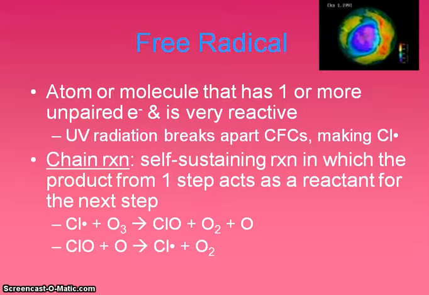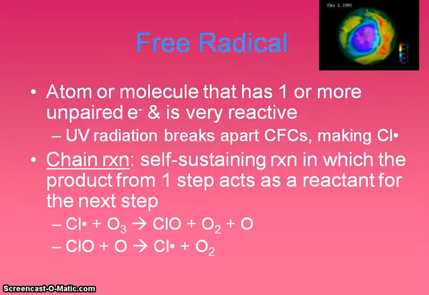So for the actual chemistry behind that, you need to know what a free radical is. A free radical is an atom, or it can be a molecule, that has one or more unpaired electrons and is therefore very reactive. We know electrons like to be paired up.